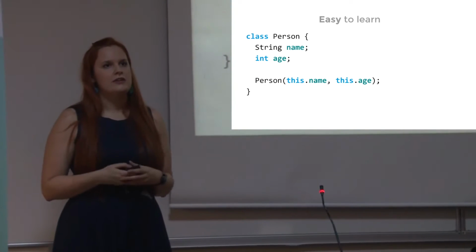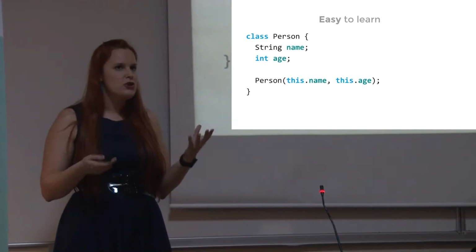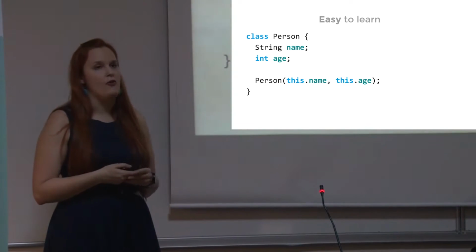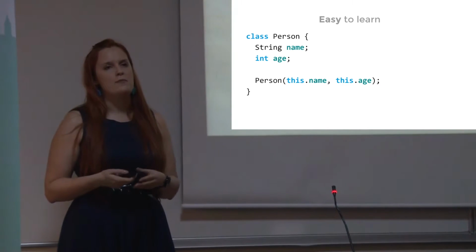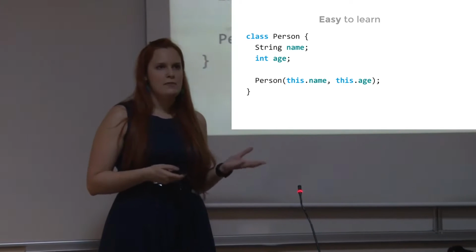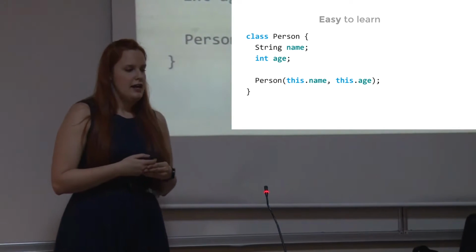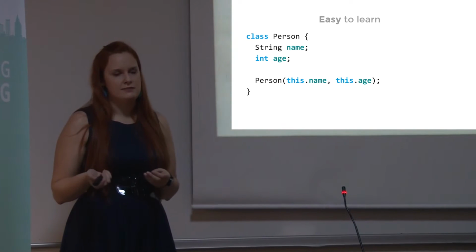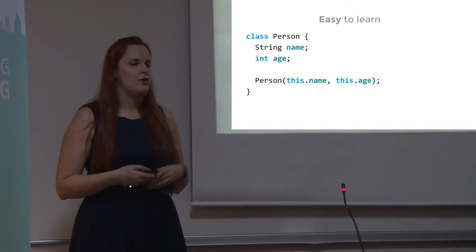So how to write a class, because usually we are working with objects. This is a simple definition of a class with the name Person. The Person has two attributes. One is name, the other is age. The name is a string, as you can see, and age is an int. And also you can see the constructor.